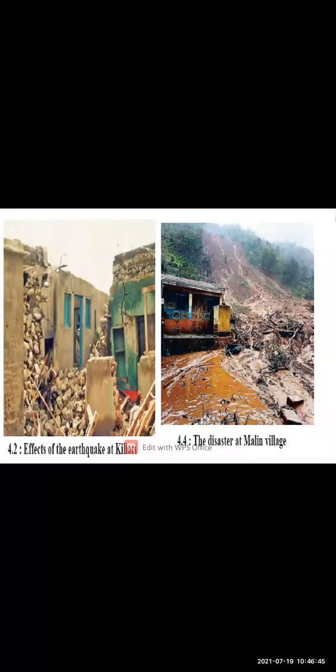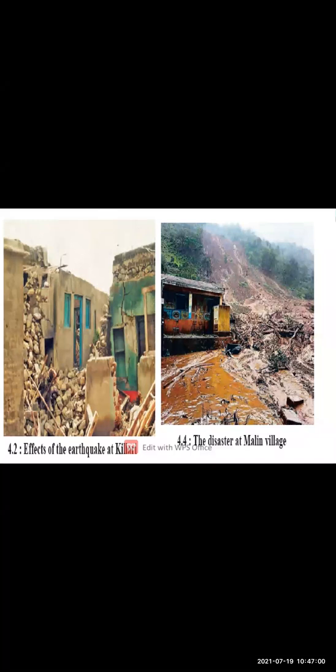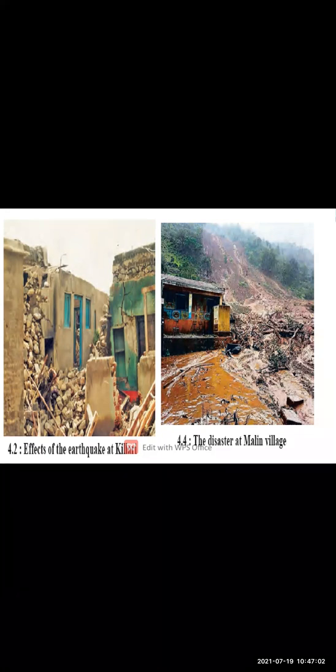Okay, so now how does this earthquake affect us? The infrastructure changes due to the earthquake, that is the cracks on the buildings, roads, railways, bridges. This can be seen. So there is damage to property because of the effect of the earthquake.